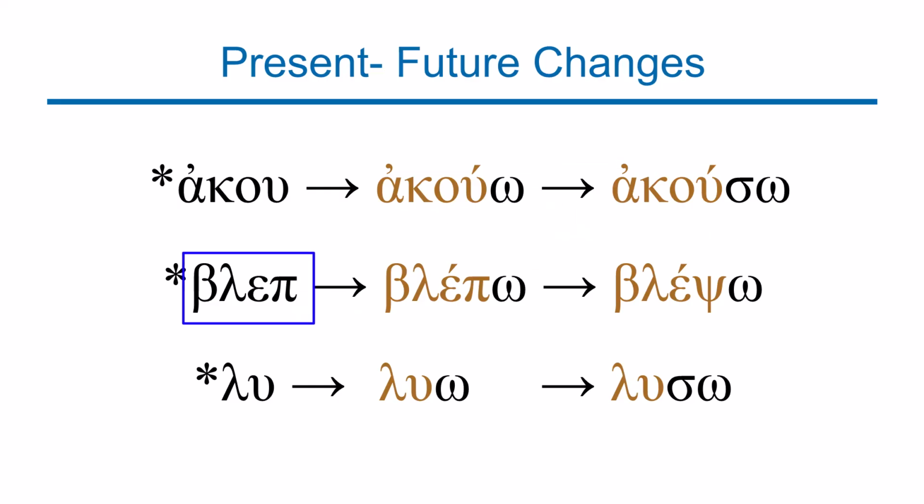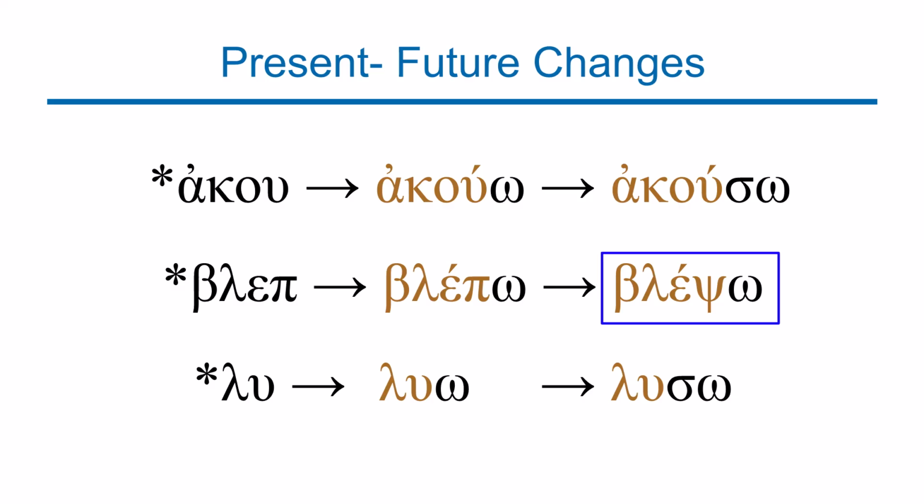Another example is blep, the root or the stem blep. In the present tense is blepo, which means I see. Blep means to see. Blepo means I see. But in the future tense, you add that sigma there, and the word becomes blepso. Again, there's a change that has happened there, and we're going to look at the changes that happen to some words when sigma is added. But the most important thing is that there's that sigma that is added to make the word blepso.